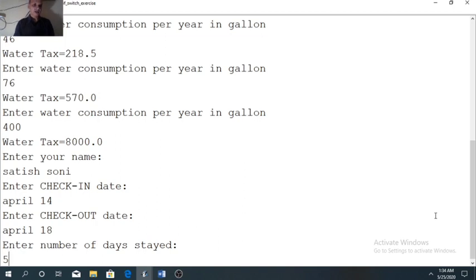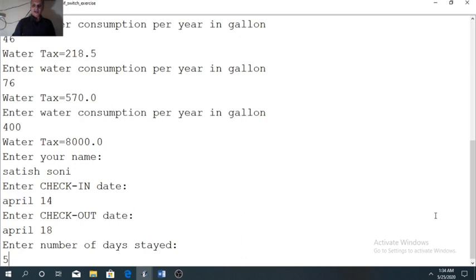For the first 3 days, it will calculate with 350 per day. So 3 into 350 will become 1050. For the next 2 days, it will calculate with 300 per day. So 2 into 300, that is 600.